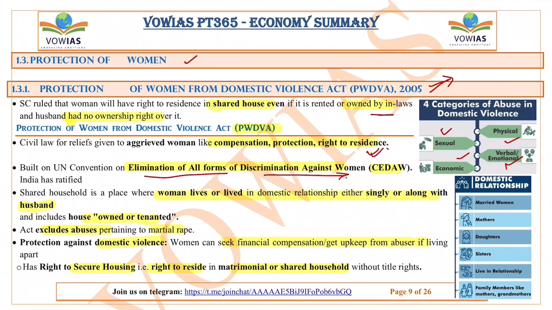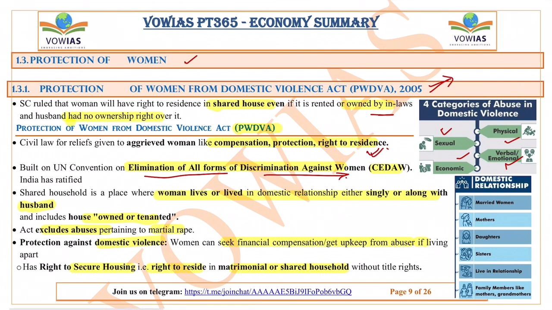Another important thing to know is that a shared household is a household where the woman has lived or is living along with the husband. That house might not be an owned one; it may be a rented house also. If the in-laws ask the woman to leave that house, she can approach the law agencies claiming that she has the right to reside in that house. That means she has some stake in that house.